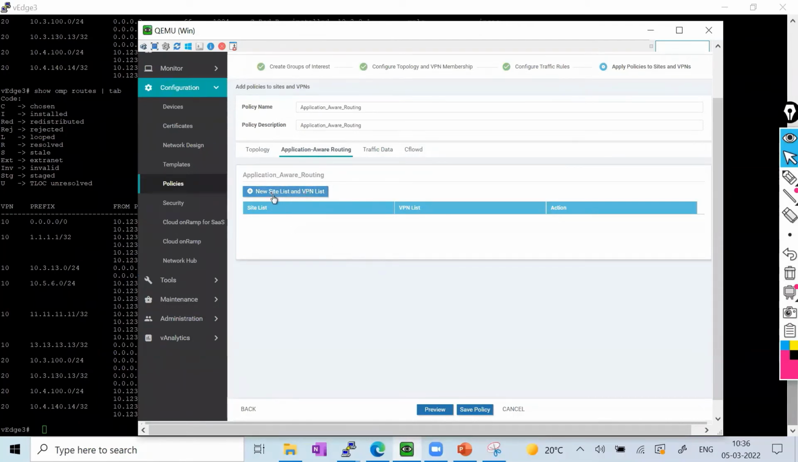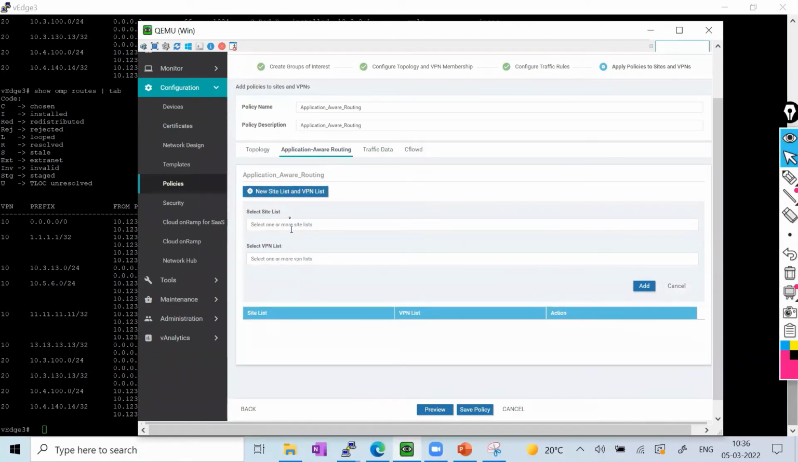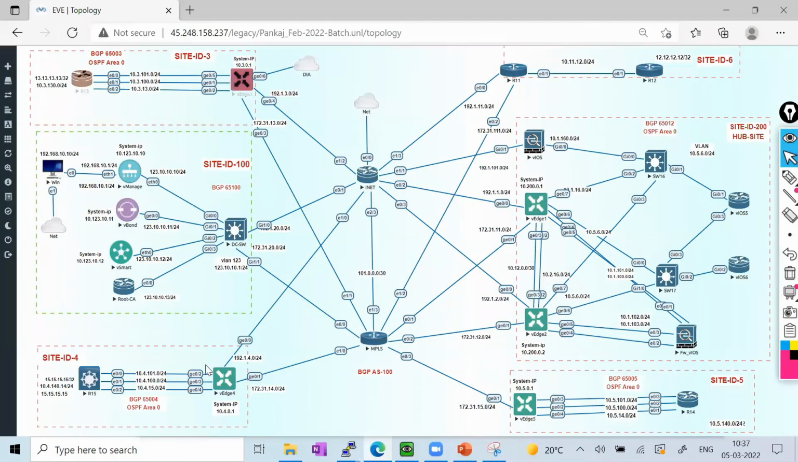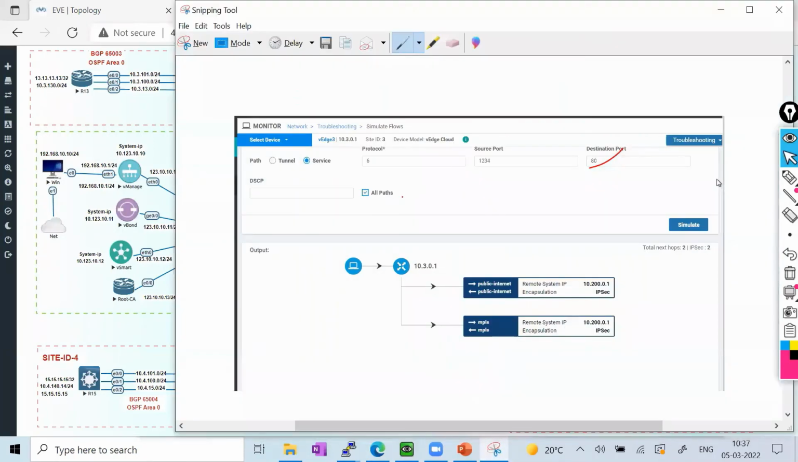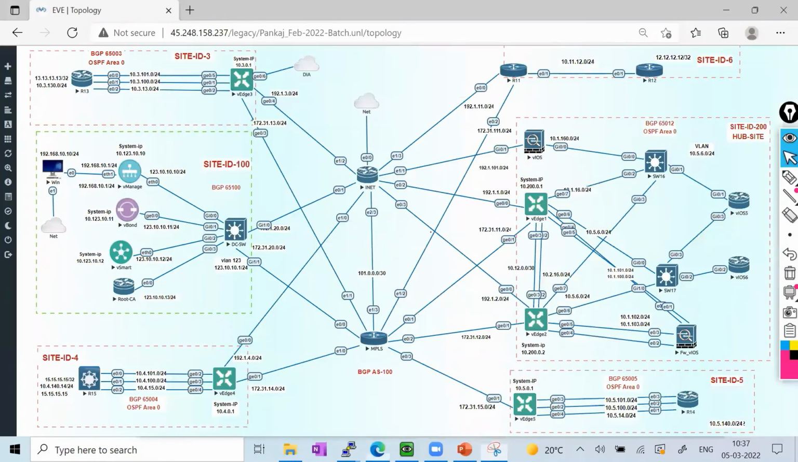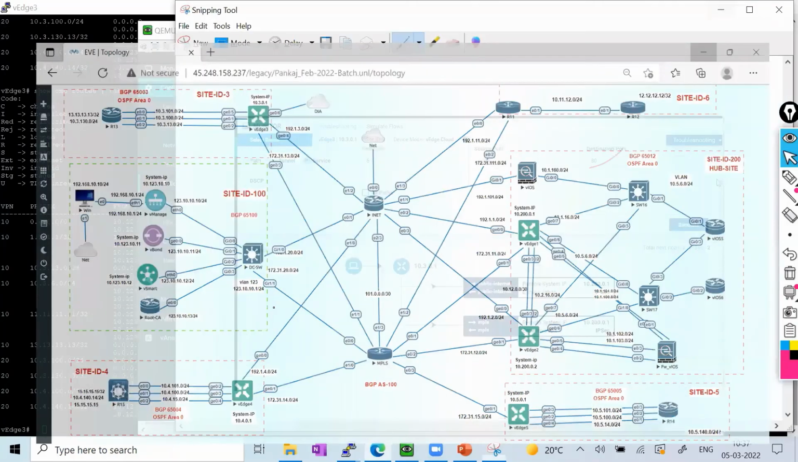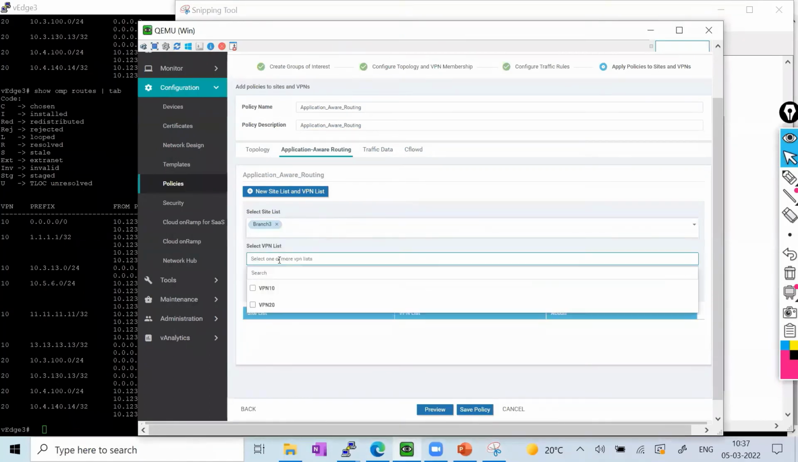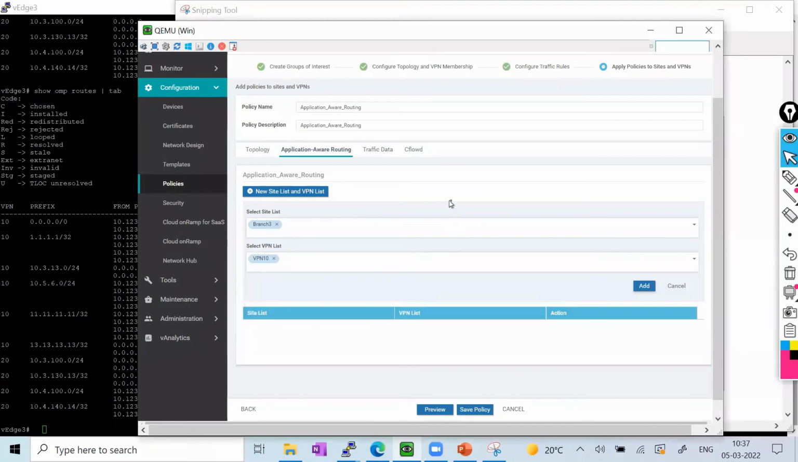And now you have to define for which site and which VPN you want to apply this particular policy. So right now I'm doing testing for site 3. So I'll just go and apply for site 3. Similarly, you can apply for all sites, but we just have taken a capture from site 3. The concept is going to remain the same, but you can apply to any site. So here for the lab, I'll apply the site branch 3. And for VPN 10, we have done testing, so I'll use the VPN 10. So I have just applied this. There is no direction required, and I'll add this.